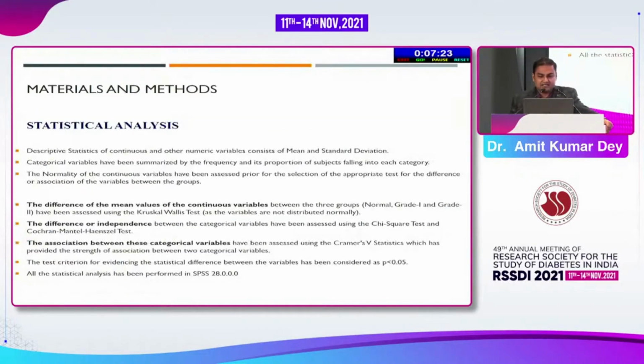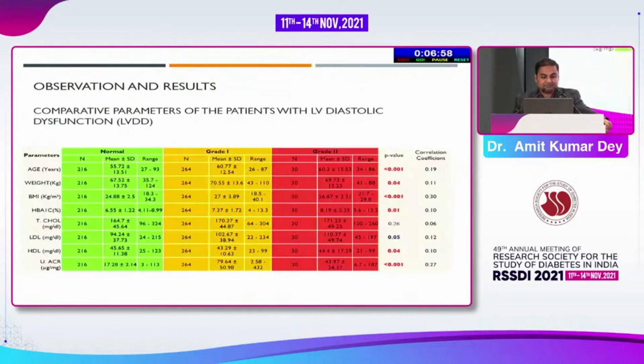The statistical analysis was done. The mean and the SD were calculated for the descriptive statistics of continuous variables. And for continuous variables, the difference of the mean between the groups was assessed by the Kruskal-Wallis test, and also the independence between the categorical variables was assessed by chi-square and Cochran-Mantel-Haenszel test, and all the data was analyzed on SPSS.